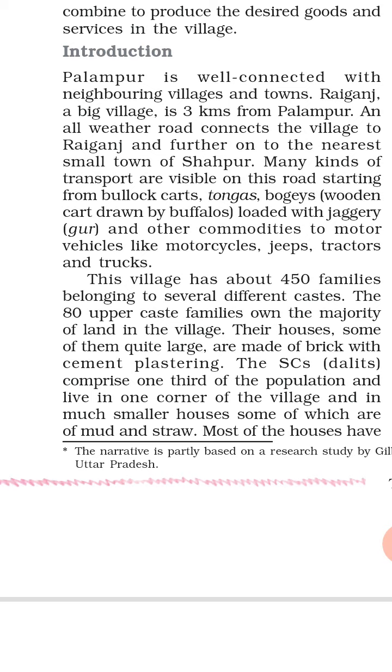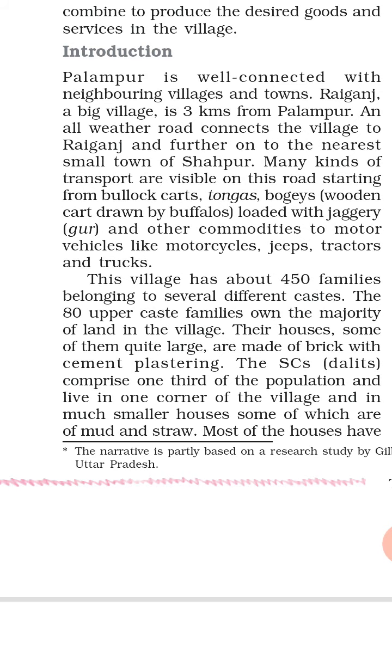SCs, lower caste people. They live in one corner of the village, in much smaller houses, some of which are of mud and straw.